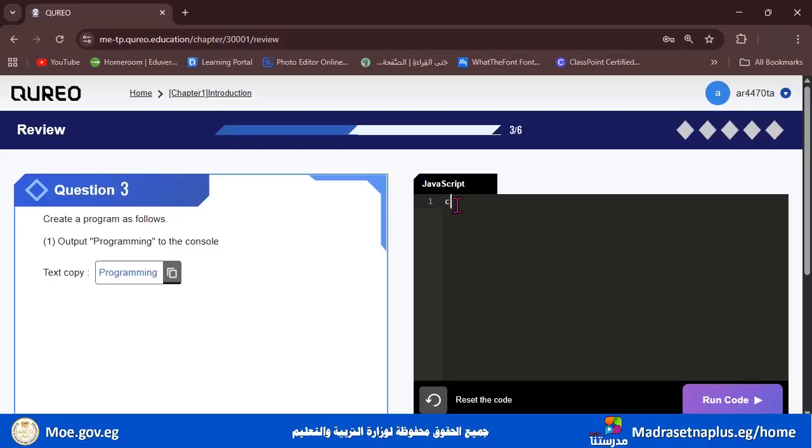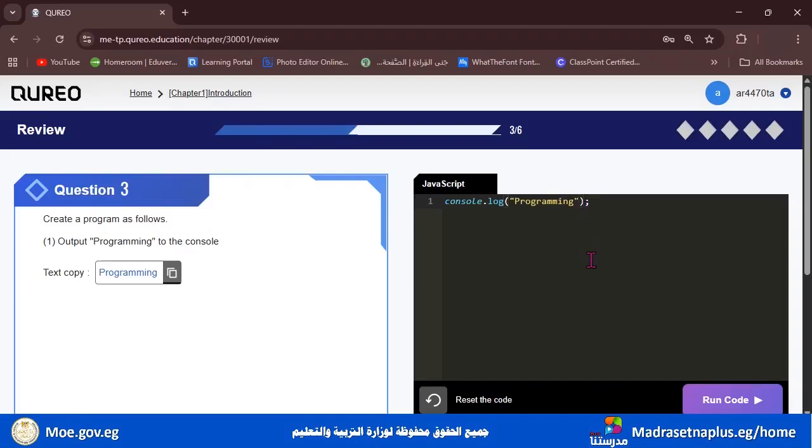Console dot log. The color turns into blue. So now you are correct. After that, do you remember I told you? Write the two brackets. Write the quotation marks. Click Ctrl and V and end it with a semicolon after the brackets.